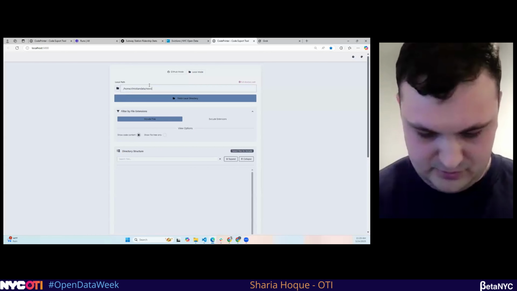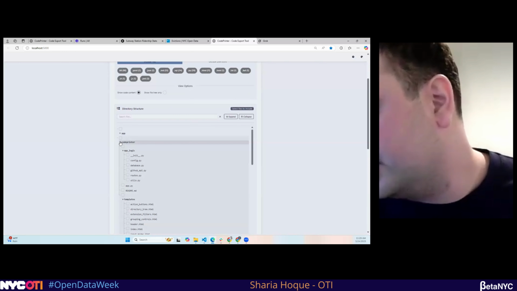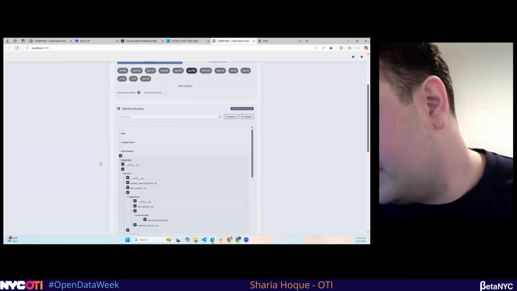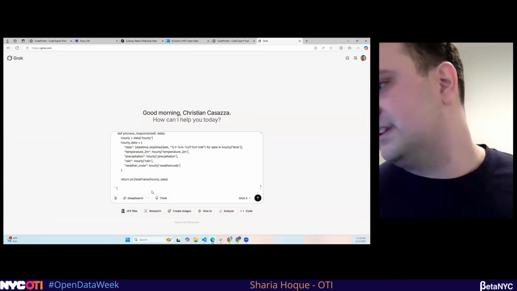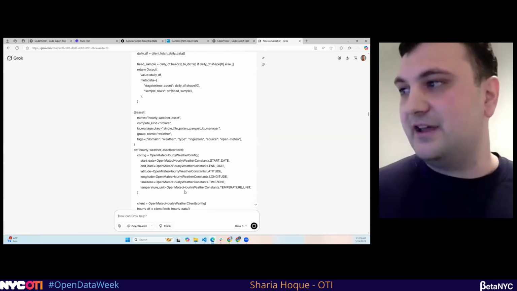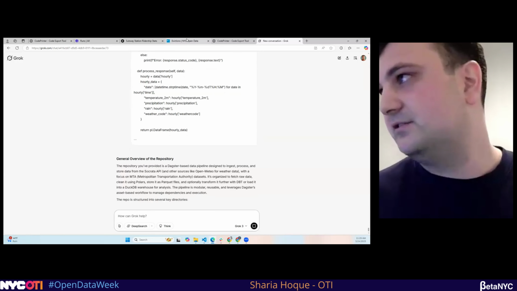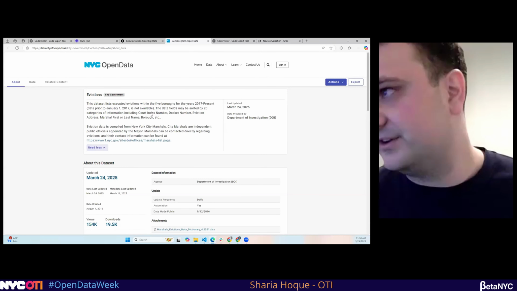We're going to go get the thing we just cloned. We're just going to copy the pipeline files. Great. We're going to copy it. So let me just send it in. Cool. So now I sent that. While it's doing that, it's going to be analyzing this code and getting a nice little answer of how to use it. In the meantime, let's go get the data from our new asset we're creating from evictions.